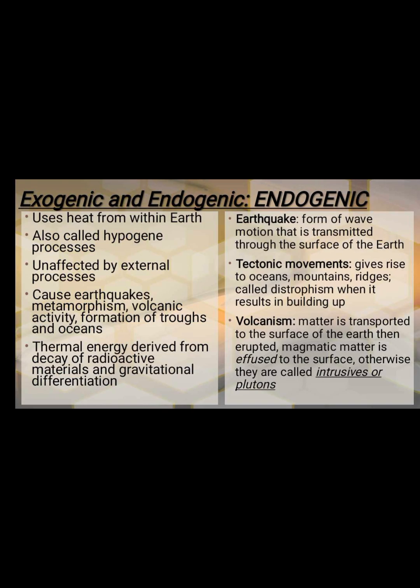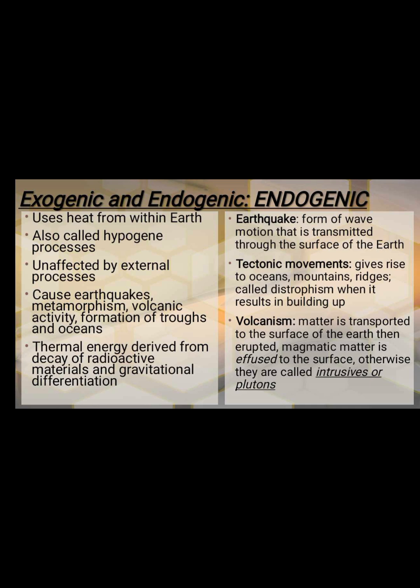Okay, let's continue. The endogenic uses heat from within the earth, also called hypogene processes, unaffected by external processes. They cause earthquakes, metamorphism, volcanic activity, and formation of trenches and oceans. Thermal energy is derived from decay of radioactive materials and gravitational differentiation. Like an earthquake, a form of wave and motion that is transmitted through the surface of the earth.